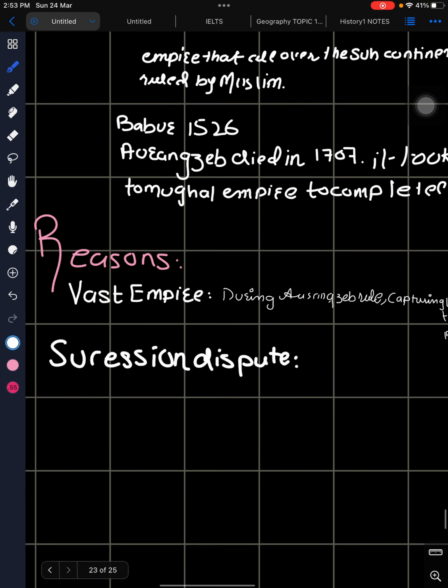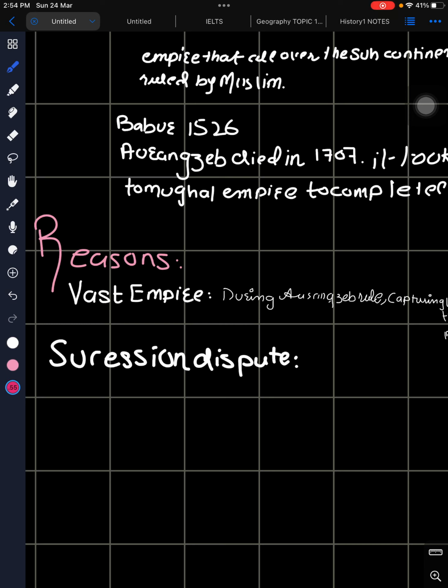So yes, then we had the succession dispute. There was no law of succession at that time. What do I mean by no law of succession? When a ruler dies, his son gets the throne. But at that time they had no law of succession, so that was the sole reason why wars took place between the people and the leaders who wanted to extend, and the Marathas were also there.